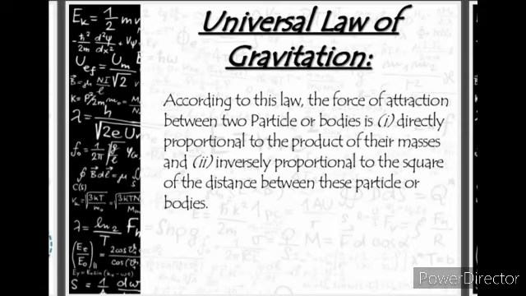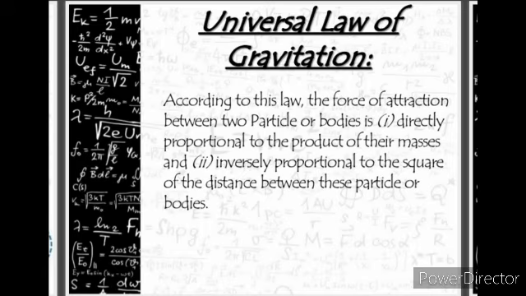That is, if we take two bodies, the force of attraction will be directly proportional to the product of the mass of the first object and the mass of the second object, upon the square of the distance. Suppose the distance is r, so r square.